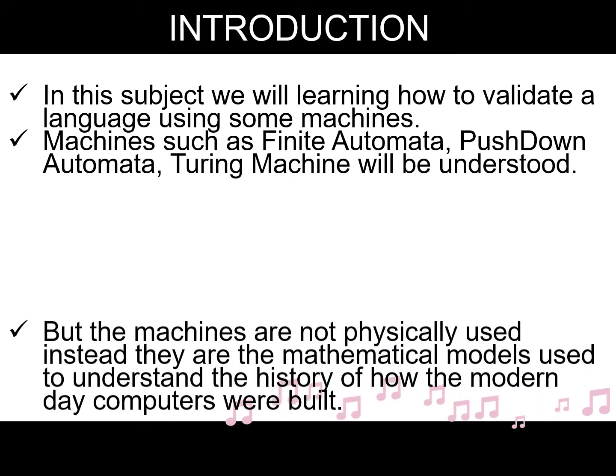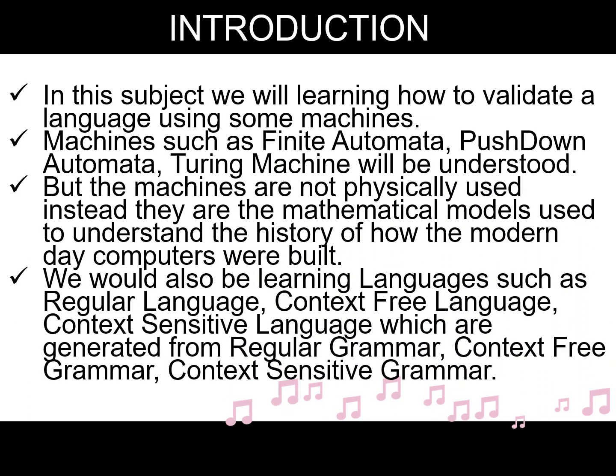In this subject, we will be learning how to validate a language using some machines. Machines such as finite automata, push-down automata, Turing machine will be understood. But the machines are not physically used. Instead, they are the mathematical models used to understand the history of how the modern day computers were built.